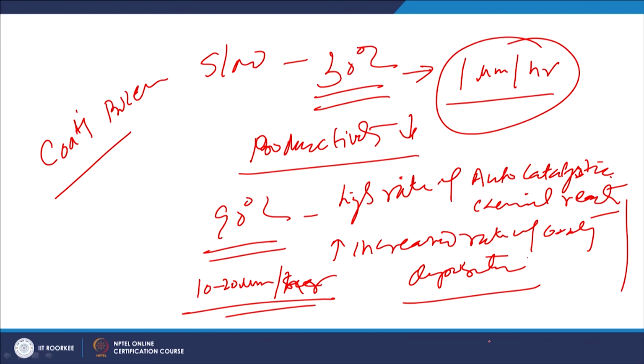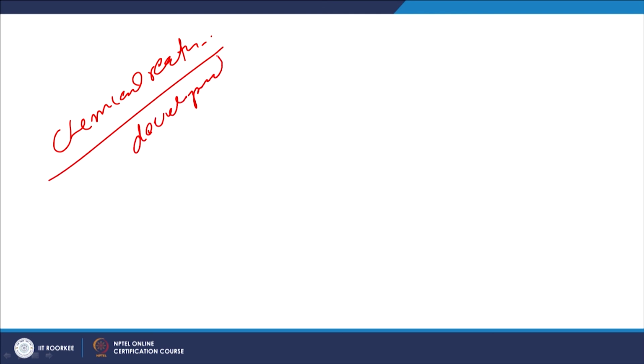In this case, basically the chemical reactions are facilitating the development of coatings.